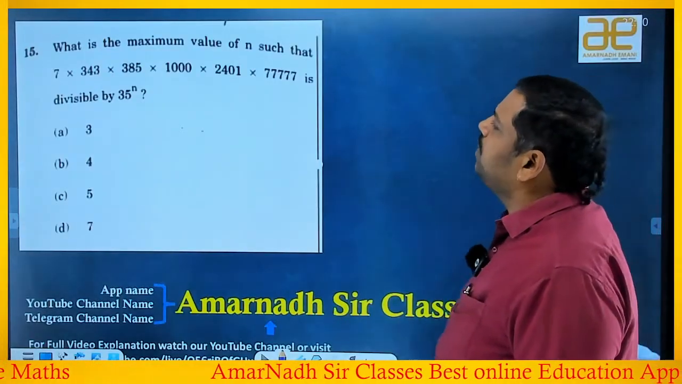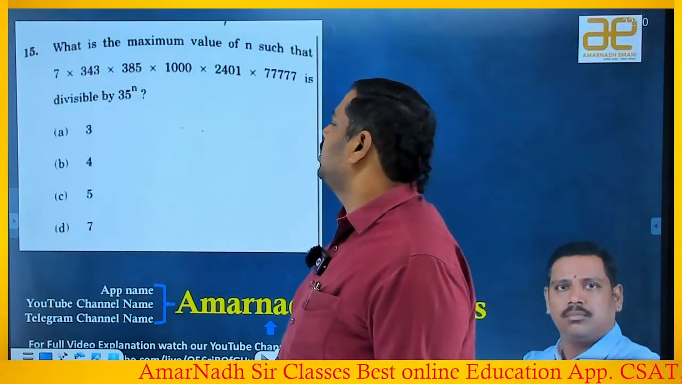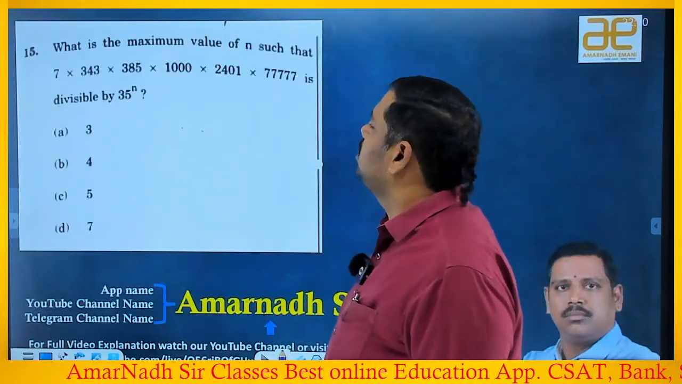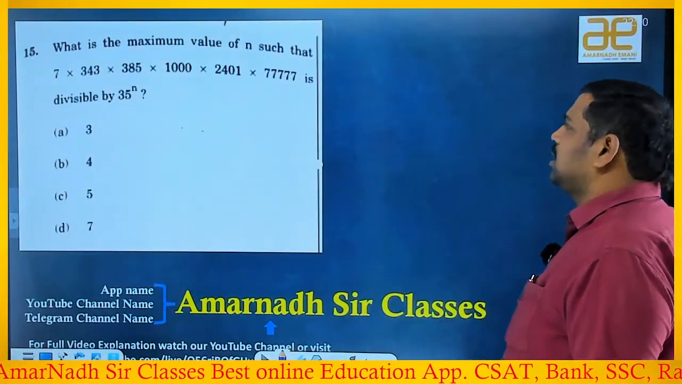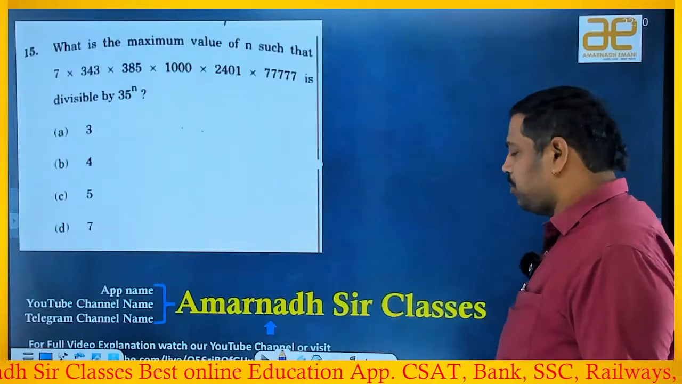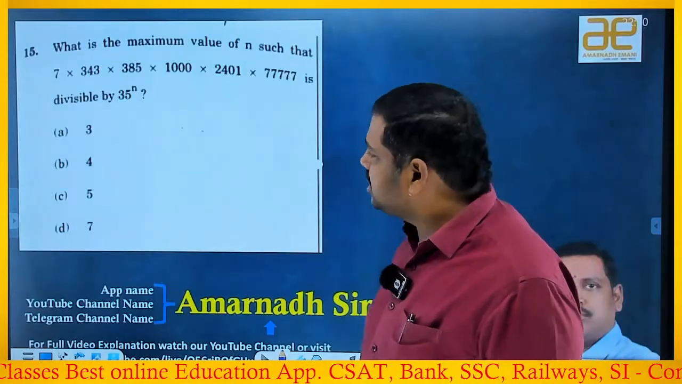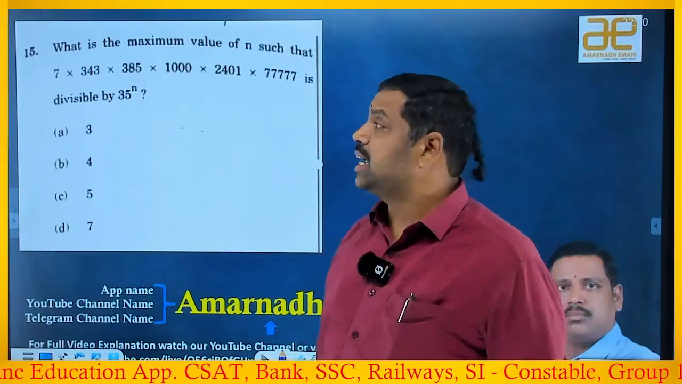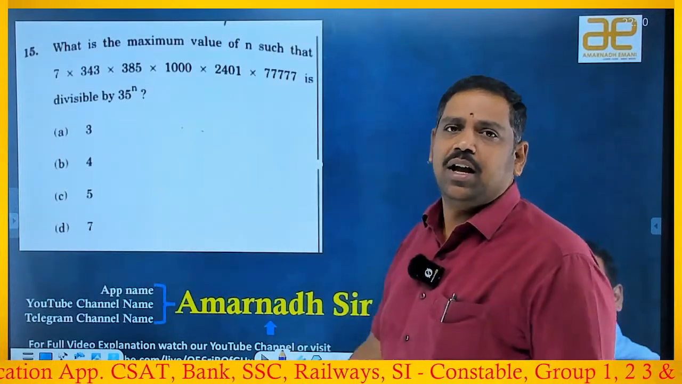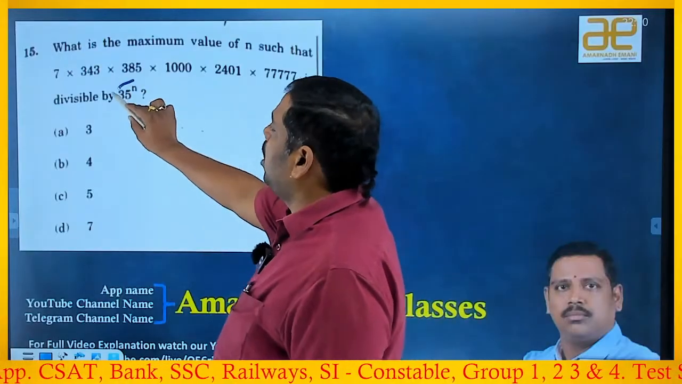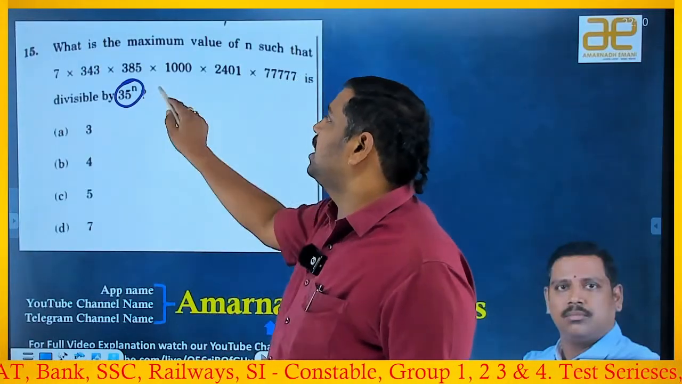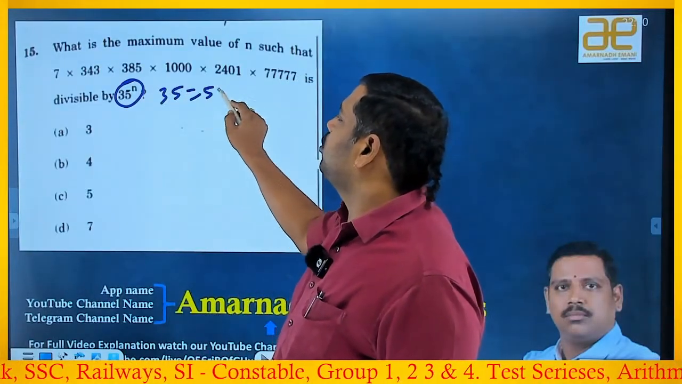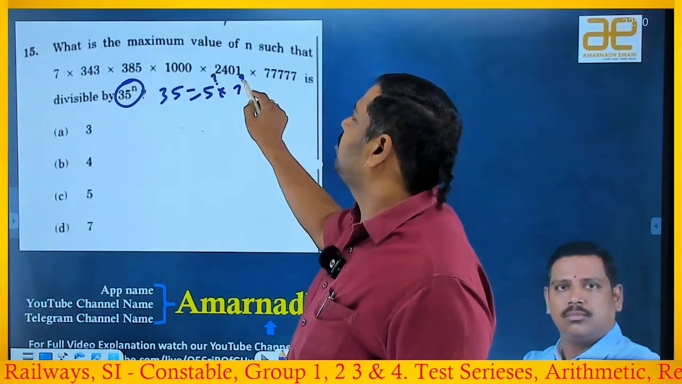What is the minimum value of n such that 7 into 343 into 385 into 1000 into 2401 into 77777 is divisible by 35 power n? Actually, this type of question any student may not be able to answer, but my students should be, because I have explained all these questions. Okay, 35 is a composite number. Composite number means 35 can be written as 5 into 7, right? So you have to go with the highest power of 5 as well as 7.